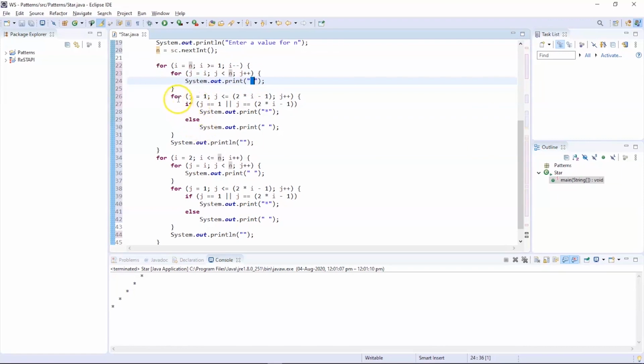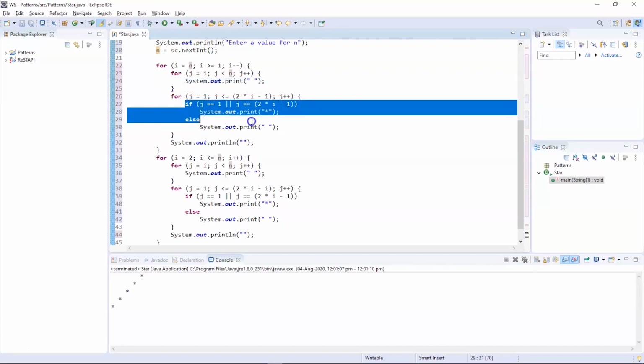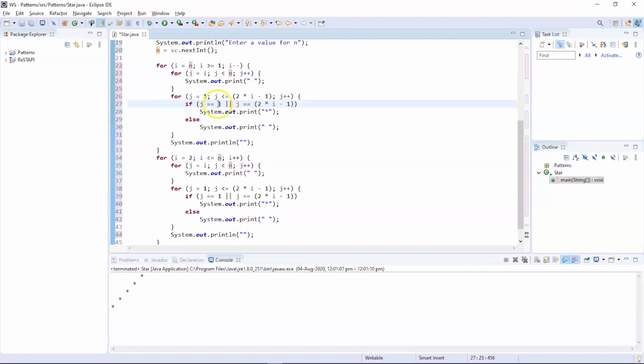Similarly, for printing the star, we have the next segment. Inside the next segment, the condition is a little trickier because we don't want to print any stars in the space between the X pattern. We provide this condition where j equals 1 and j should be less than or equal to 2 times the value of i, which is the outer for loop, minus 1. If this condition is true, the control will enter inside the for loop where we have an if else condition. If j equals 1 or j equals 2 times i minus 1, then we should print a star. Else we should print a space.